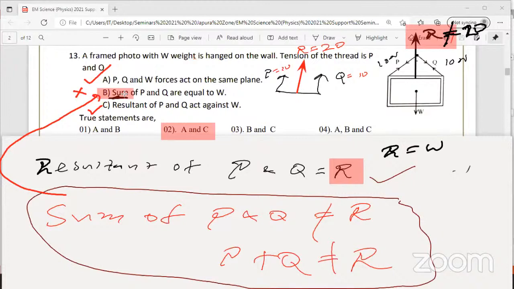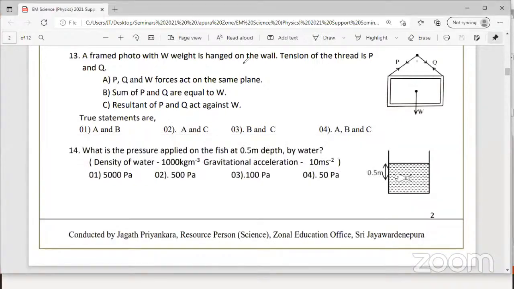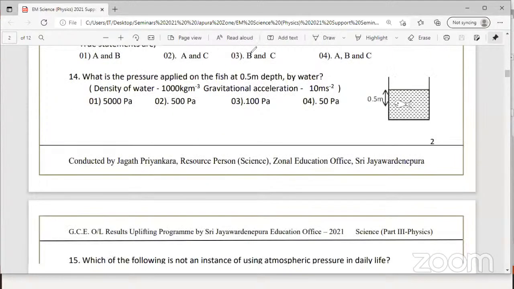So what is the answer for this? A and C, right? Question number 14. Very simple question. When you get data like this, where H is given, the equation should come to your head. Those who have not done it, quickly write the equation and see whether your answer is correct. You can compare with my answer if you can do this before me.